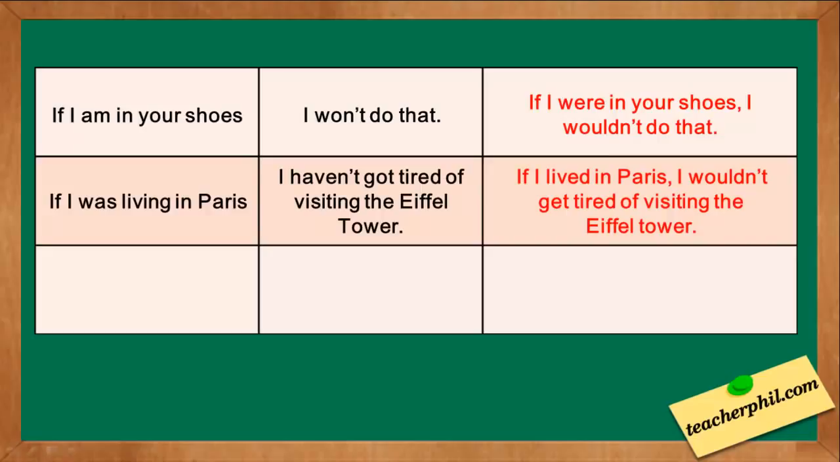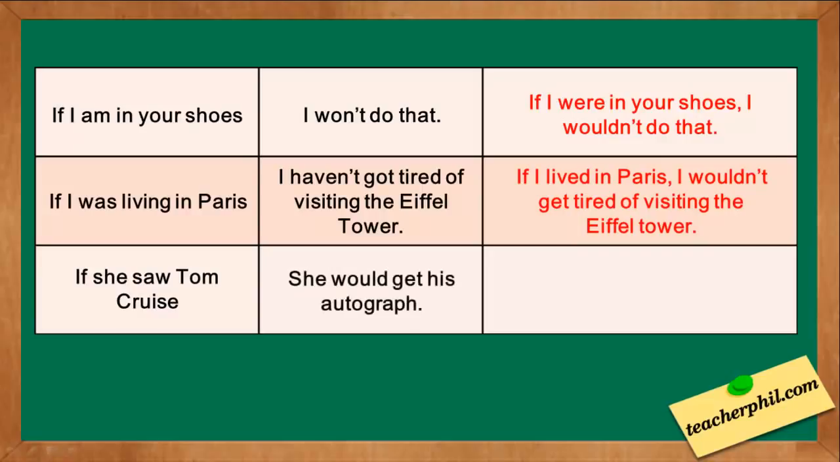And the last one, if she saw Tom Cruise, she would get his autograph. The correct answer is, if she saw Tom Cruise, she would get his autograph. The if clause, if she saw Tom Cruise, and the result clause, she would get his autograph are already correct, so there's no need to change it. Did you get them right?